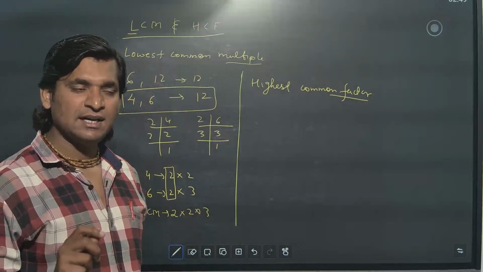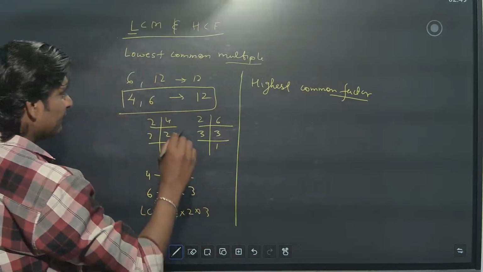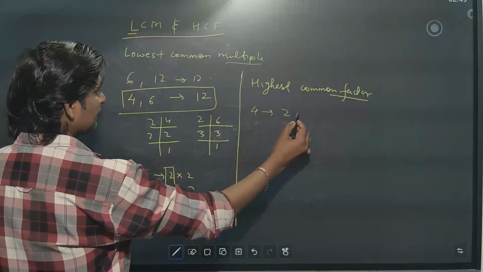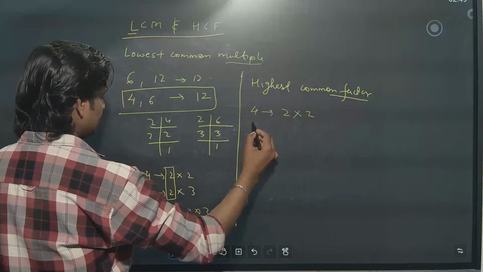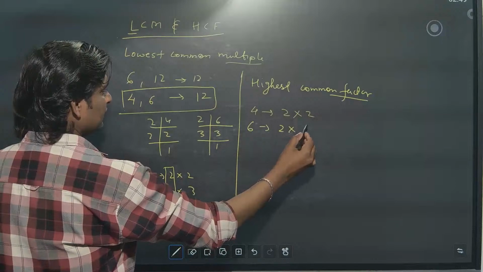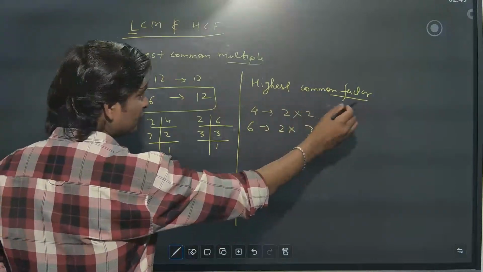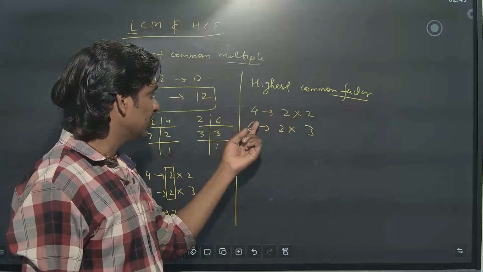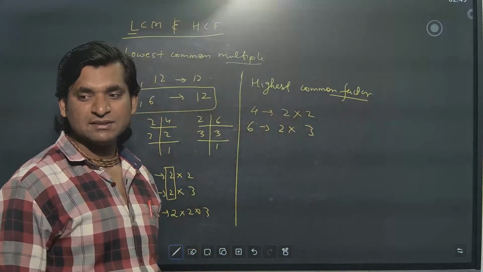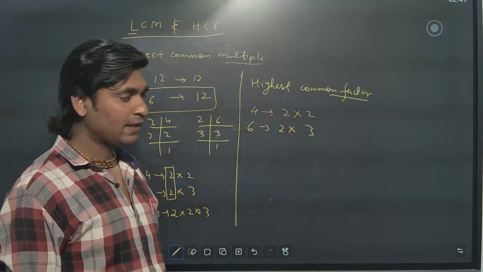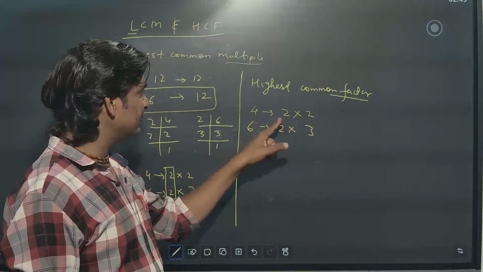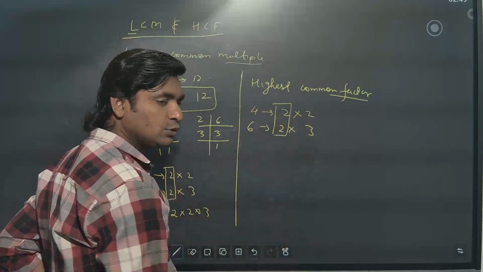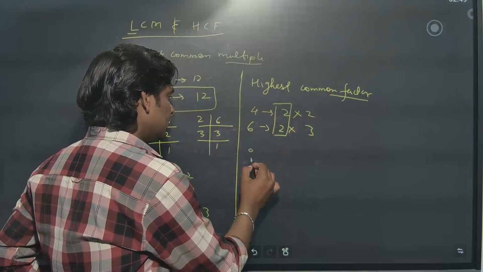No. Highest means the number will come smaller. For this only you will see what is the HCF. HCF is nothing but highest common factor. Highest common factor means the number which divides both numbers, that greatest one. So in this, which is the greatest one which divides both numbers? See, which is coming in both? 2. So 2 is the HCF.